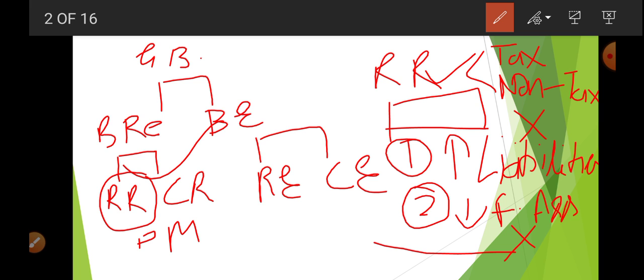Revenue receipts do not create any liability or reduce any fixed assets. Those are considered revenue receipts. Today we are going to discuss, first of all, capital receipt, then revenue expenditure and capital expenditure.